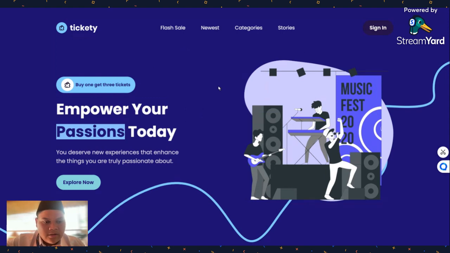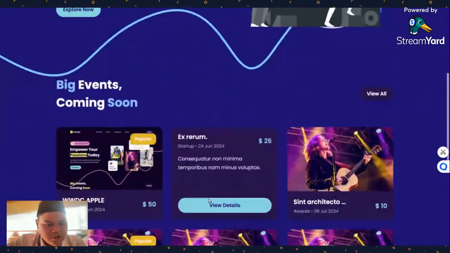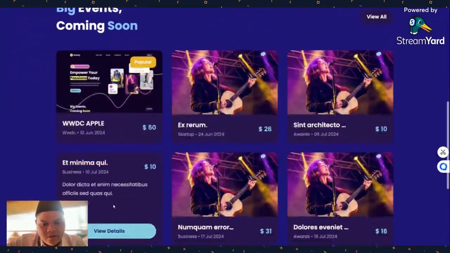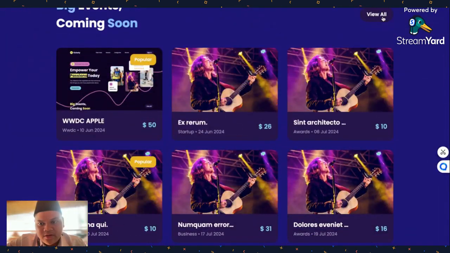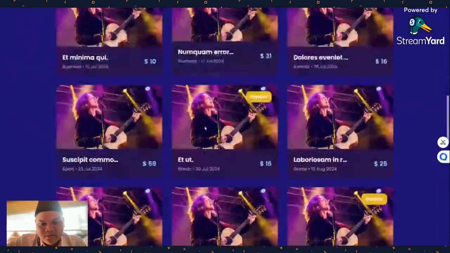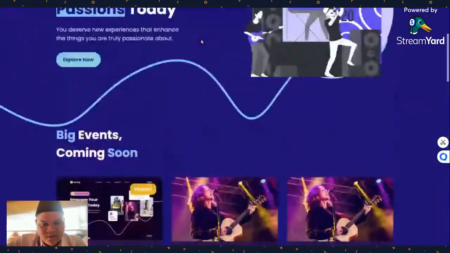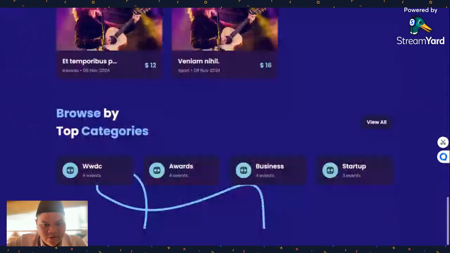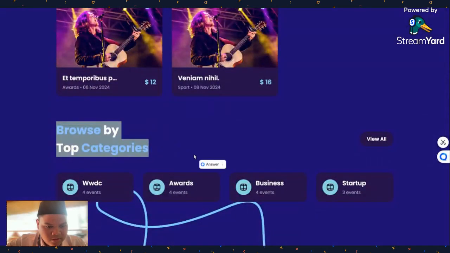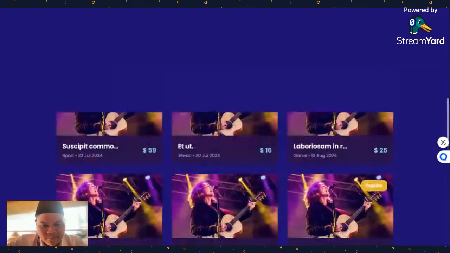On the user interface, the web, you can see there's a hero section, there's text and a hero image, and down here is all of the events. You can view a list of all the events that are available right now, and there's browse by category.